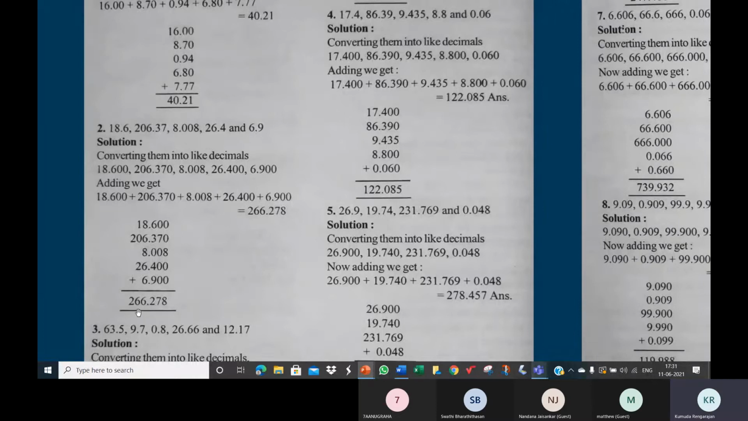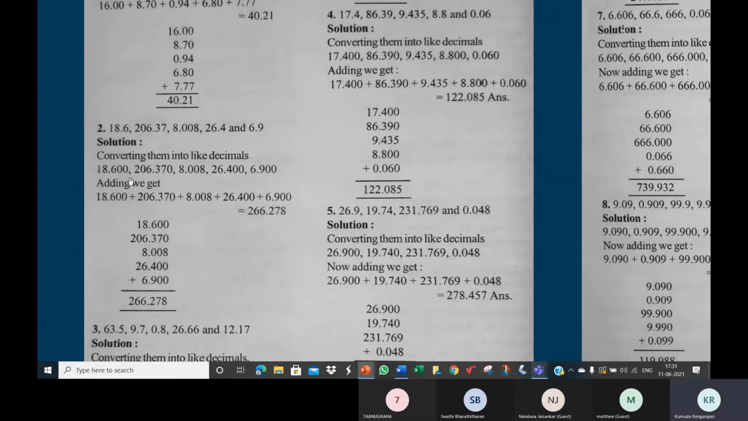So when you add, you'll get 266,278. Place the decimal point. So it will be 266.278. So the procedure is to convert them to like decimals by adding as many zeros as needed after the digit.